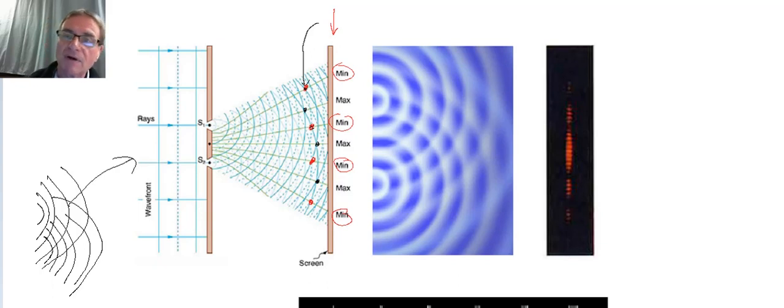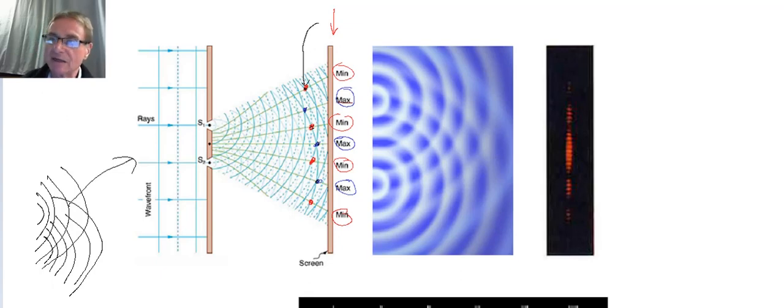Where we have maximums, I should change that to blue maybe. Where we have maximums, what's happening is the crests are meeting together. So we have crests meeting together here, here, and here. And so when two crests meet together, we get more light.